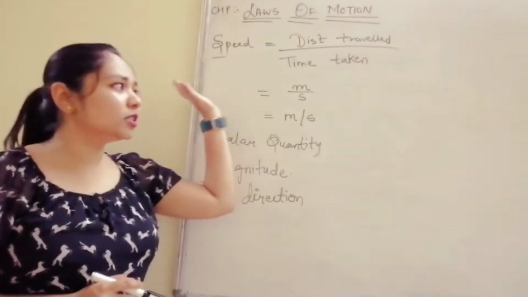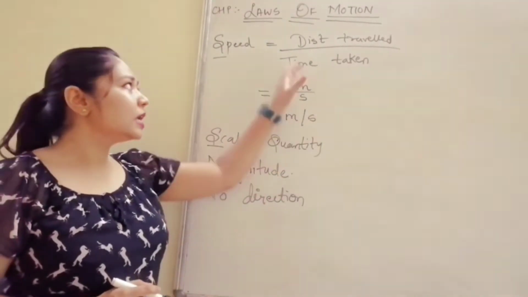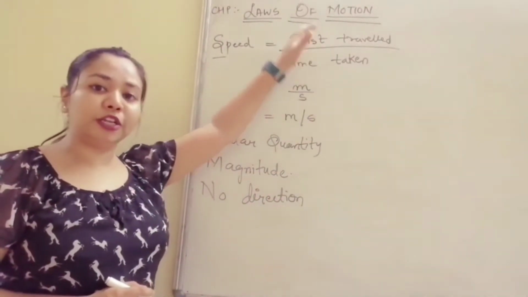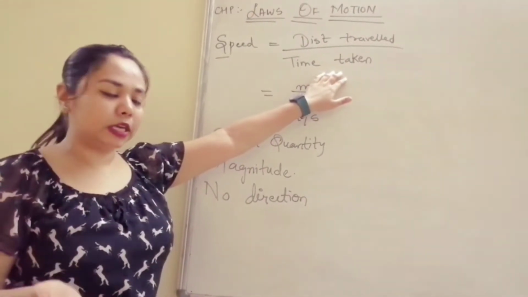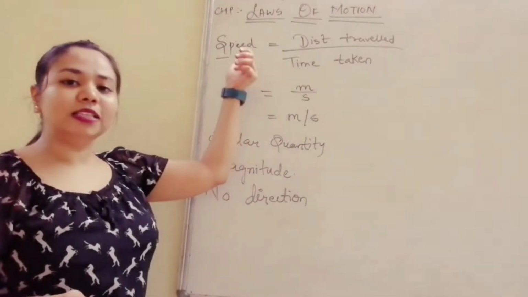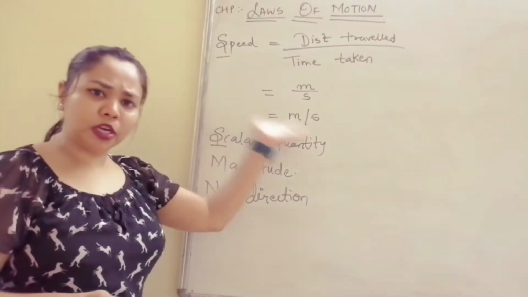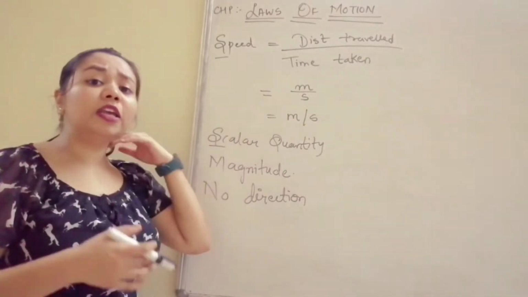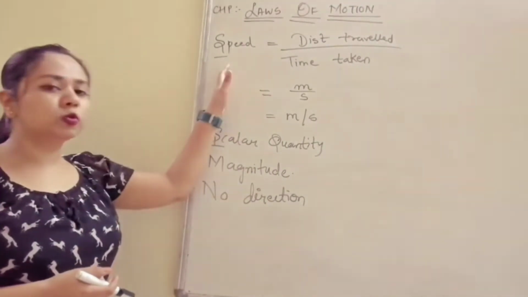How much distance you are travelling and how much time you are taking to travel that distance is nothing but the speed. The ratio of distance travelled to time taken is known as speed, and its SI unit is meter per second, kilometer per hour. Any unit which is comfortable and required at that time can be used for speed.